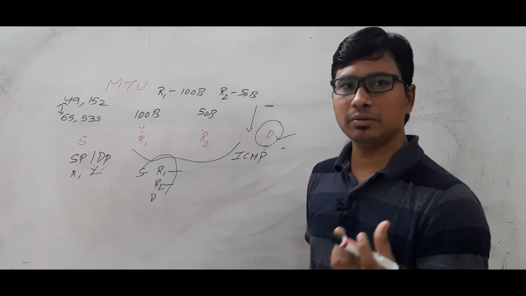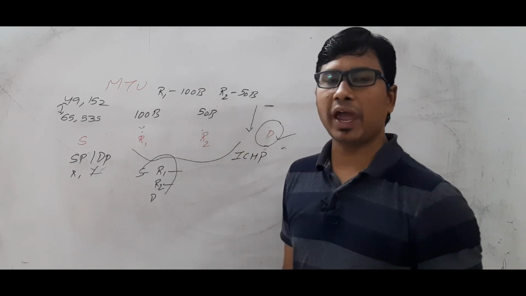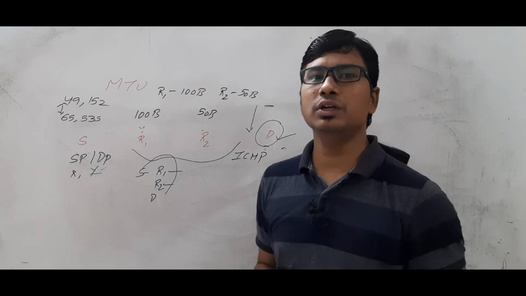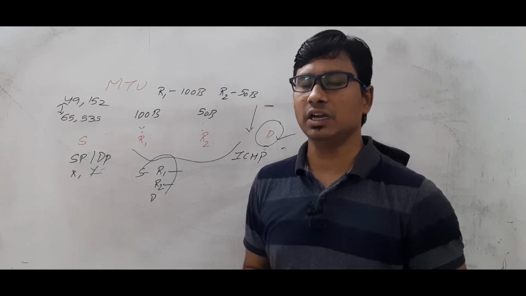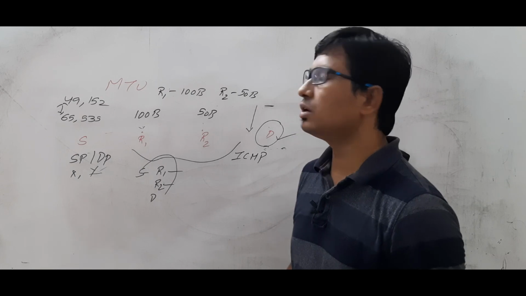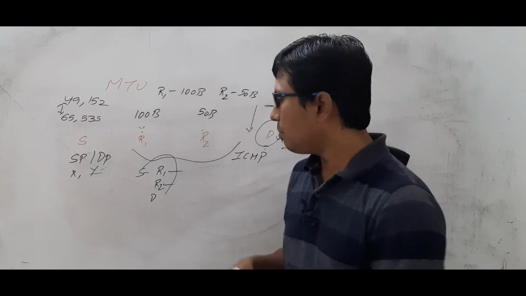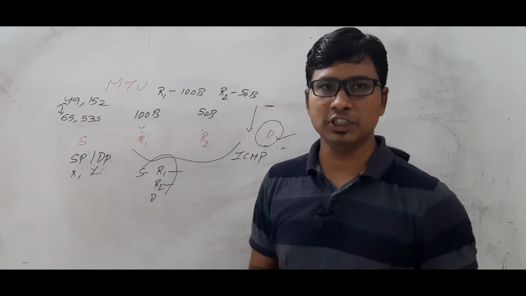It can take the minimum value and send packets of that size, and then there is no need to do fragmentation. I hope you have understood how we compute the path maximum transmission unit.